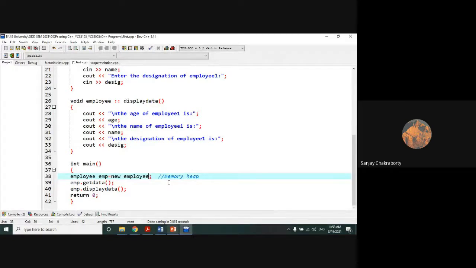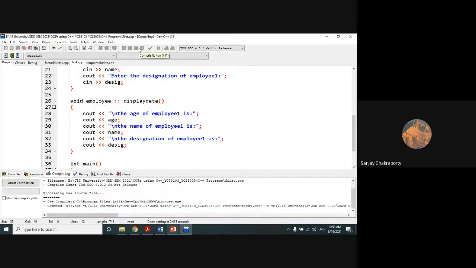You don't need to add it explicitly. So we are removing this part and we remain with this part. By default, a new operator is applied while you are creating the object.